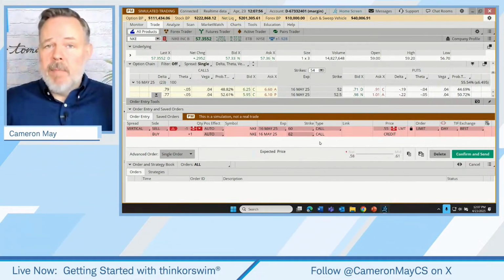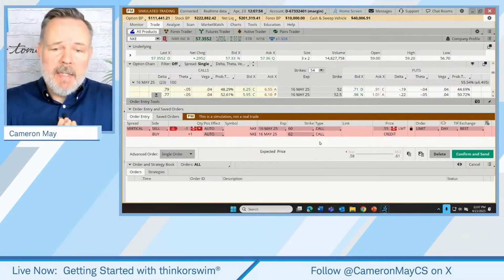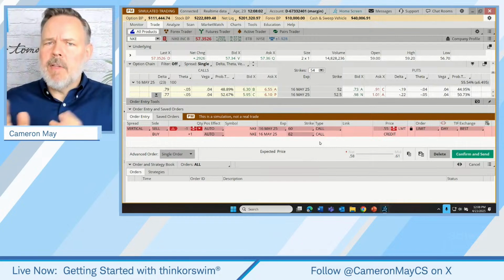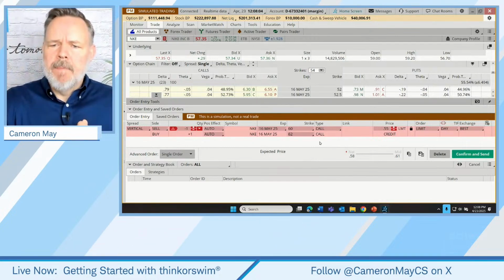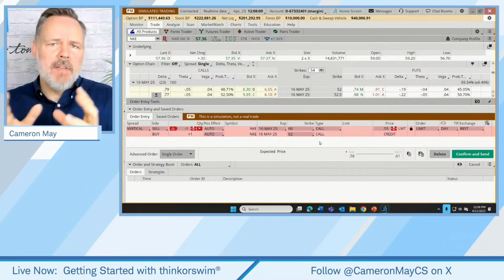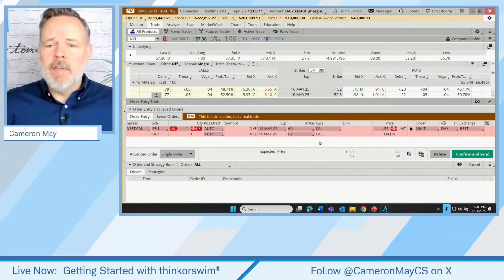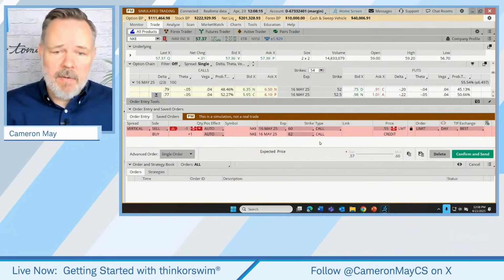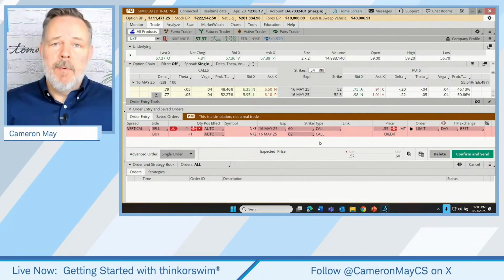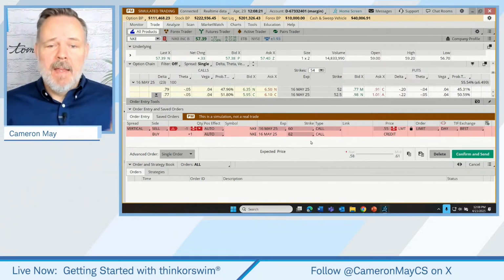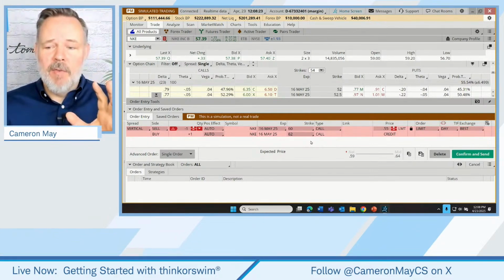This is all just top of mind sort of stuff, but there are other questions that extend beyond that. Well, what's the likelihood that we're going to be below 60? What if I don't have the math in my head yet for calculating max gain and max loss and break-even points? And what are the chances that we're going to be above 62 and in max loss territory? Oh, there are lots of questions. Well, let's analyze this trade and see if we can get some of those answers. Now, I will say, as we go to this risk profile tool,